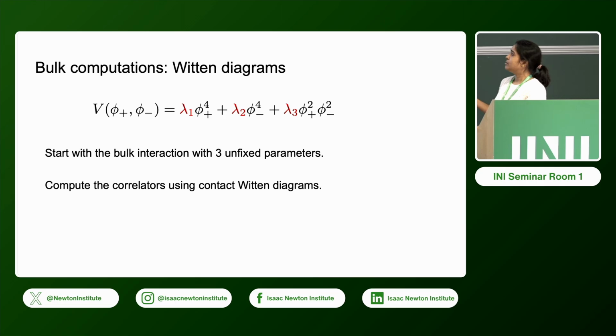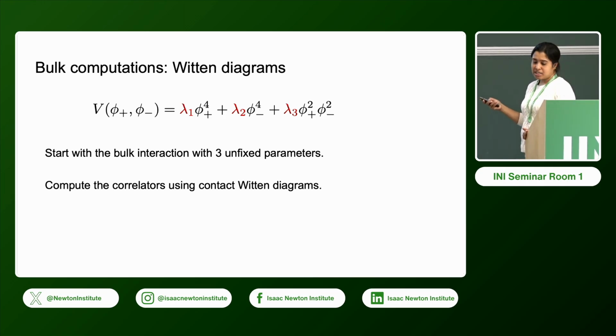Now we can do the same computation from the bulk side. We write down the bulk interaction vertices with generic interactions like this, and again here we have 3 unfixed coefficients, and we can compute the correlators related to these Witten diagrams.